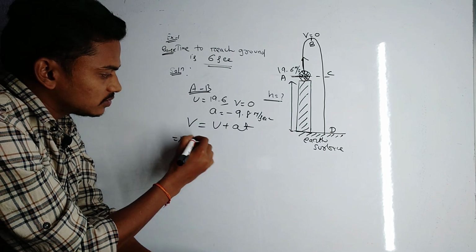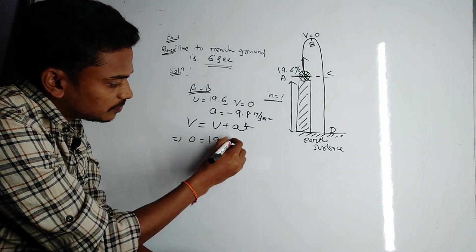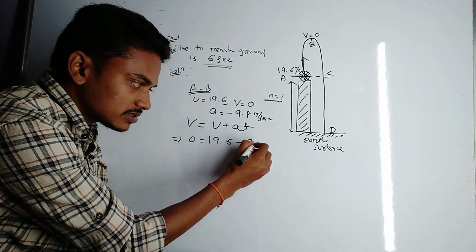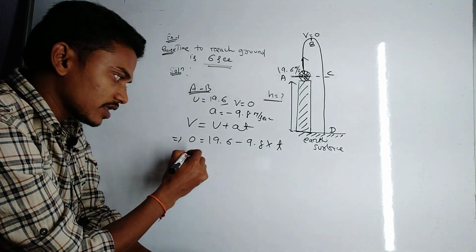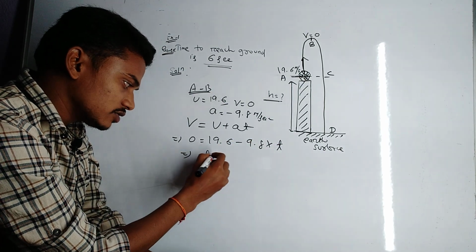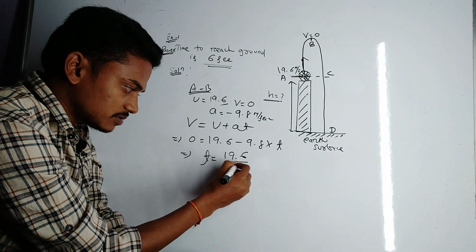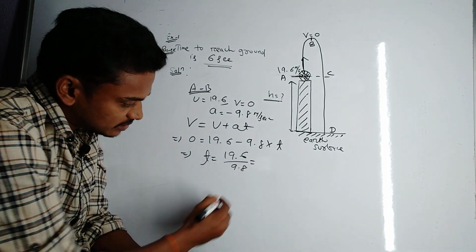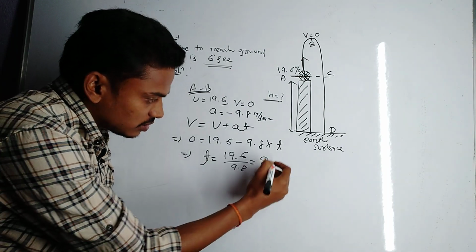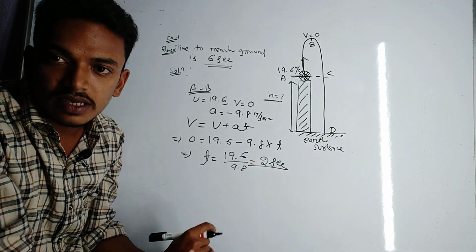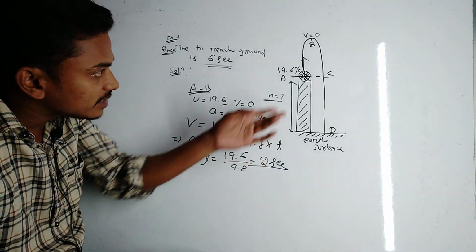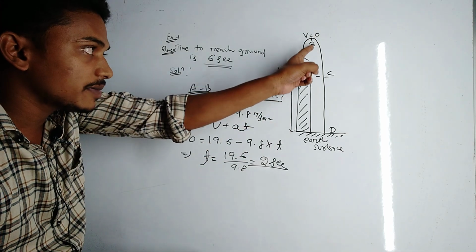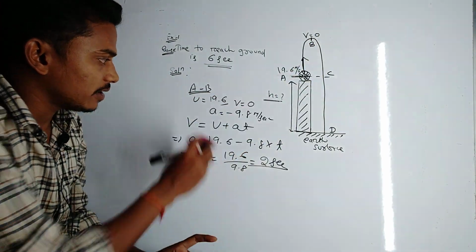So v is 0, initial velocity is 19.6, acceleration due to gravity is minus 9.8, and time is t. So you have to find out time. So t is equal to 19.6 by 9.8, is equal to 2 second. So 2 second is the ascending time to reach the highest point B from A.